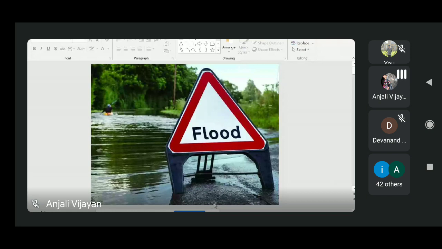Most of the flooding events happen during the monsoon period and are usually associated with a tropical storm or depression. Out of 35 states and union territories, 23 states in our country are prone to flooding.